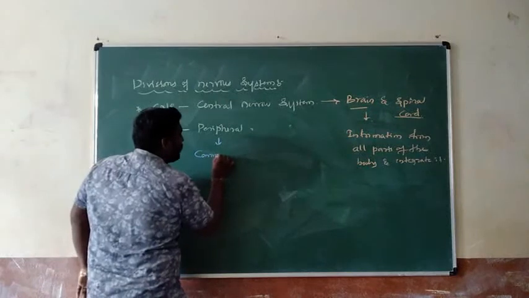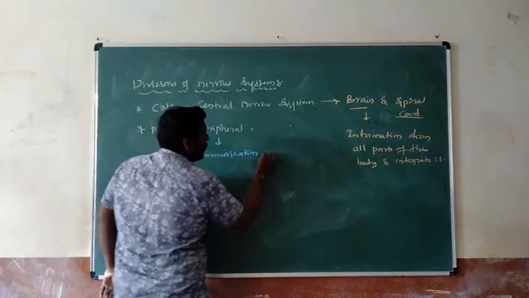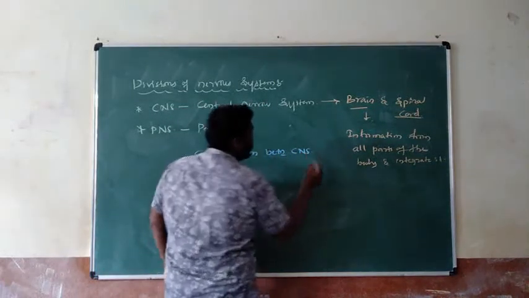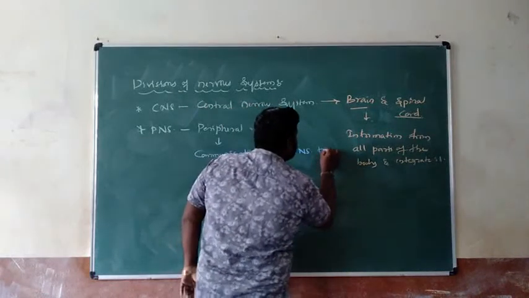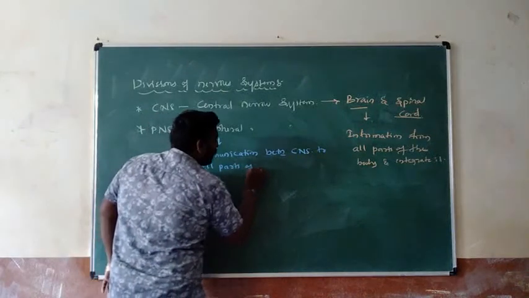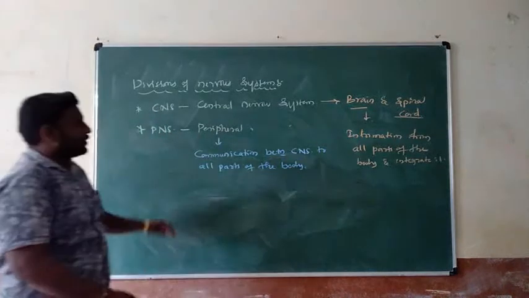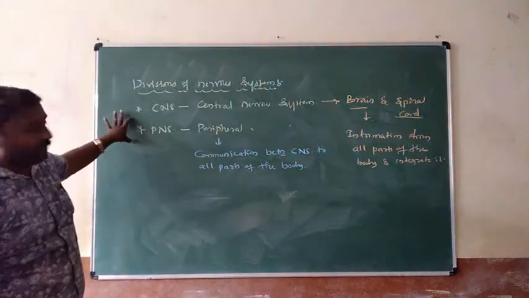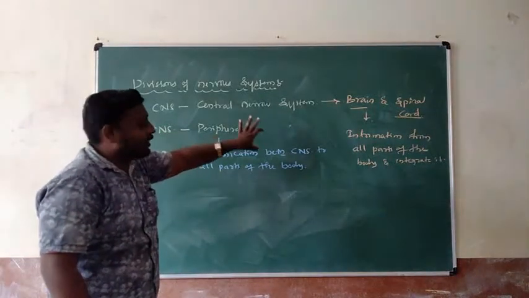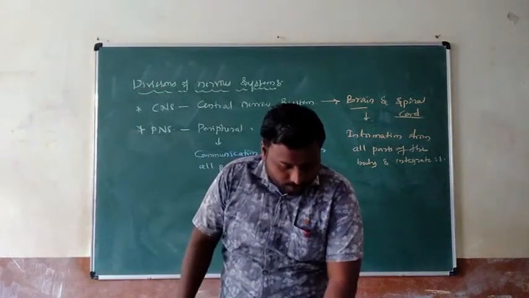The process of communication between central nervous system and all parts of the body. What is the main function of peripheral nervous system? It forms a link for communication between central nervous system and all parts of the body.